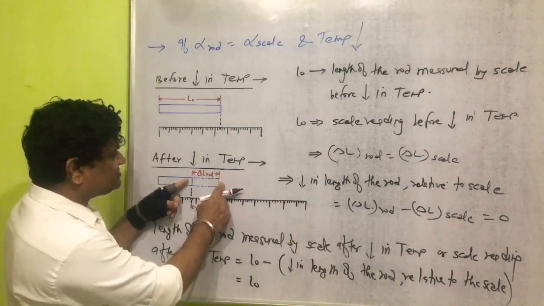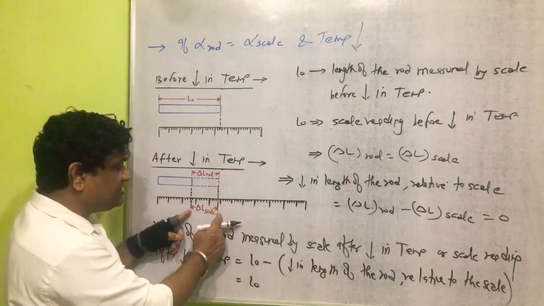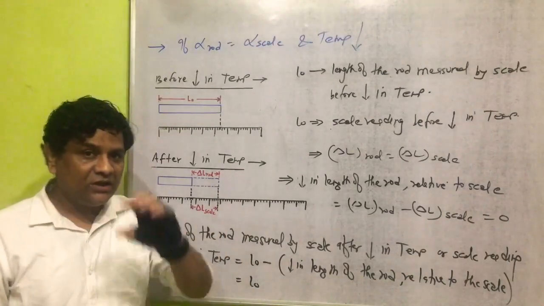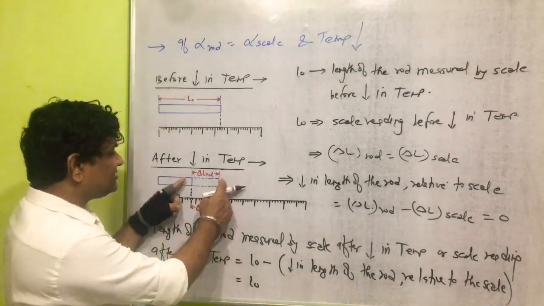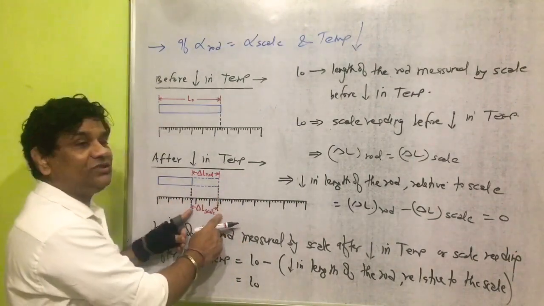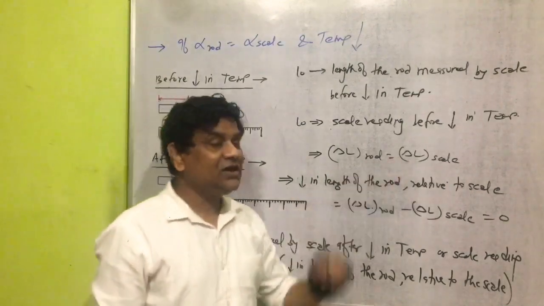This is the decrease in length of the rod, and this is the decrease in length of that part of the scale. You know all students here. Decrease in length of the rod will be equal to the decrease in length of that part of the scale.